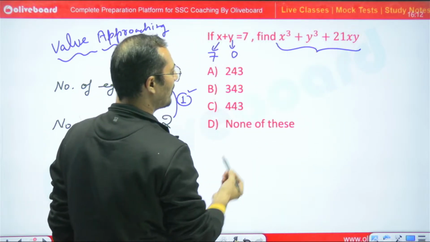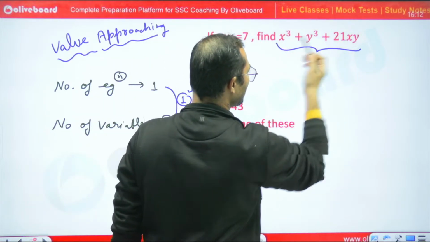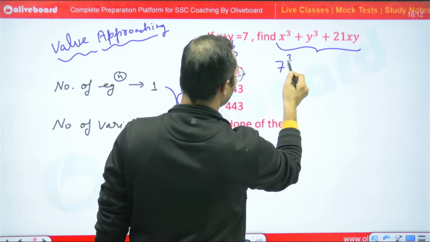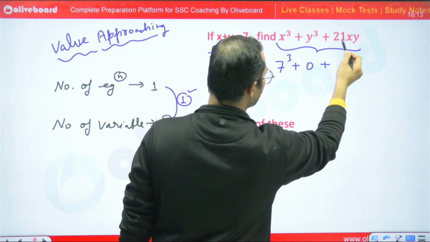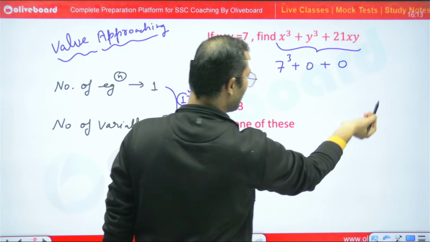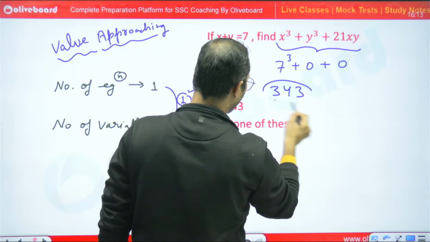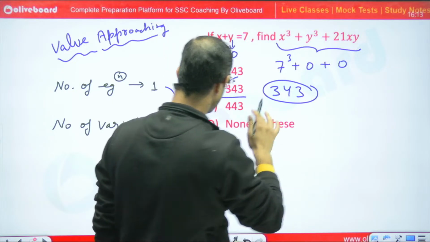We have to calculate the value of x cube plus y cube plus 21xy, right? So I can say that 7 cube plus 0 cube plus 27 into 7 into 0 will become 0. So 7 cube is what? 343. So 343 is the right answer. B part is the right answer.